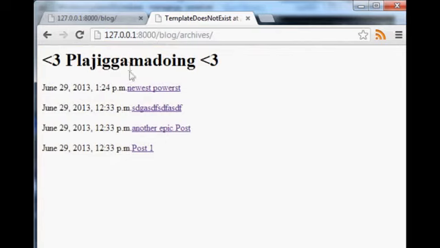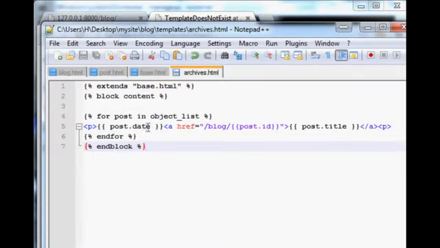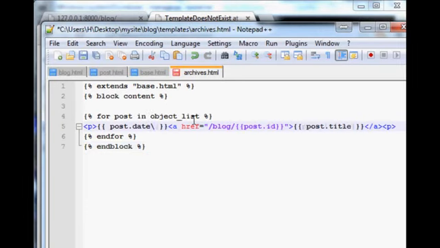And so as you can see, we actually have the full list of archives. But we've got this full date and time, and maybe we just want to have the date posted, right? Maybe people aren't so concerned about the time posted. You can actually specify that with the date format. So we can use the bar type date, and this will be how you can format your date. So we could just say we want it to be year, dash, month, dash, day, something like that.